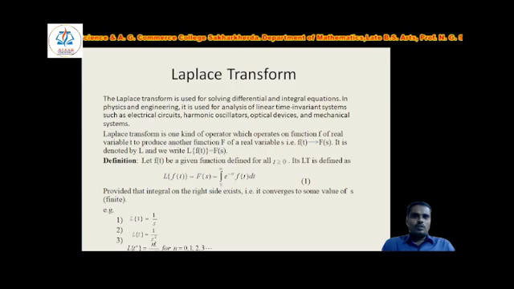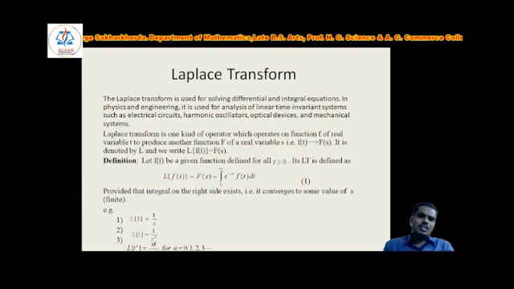Laplace transform is used for solving the differential and integral equations in mathematics. It is used for analysis of linear time invariant system such as electrical circuit, harmonic oscillators, optical devices and mathematical system. Laplace transform is one kind of operator which operates on a function f of real variables t to produce another function capital F of real variable s, that is in terms of frequency. Means time function changes to the frequency function when we apply the Laplace transform.